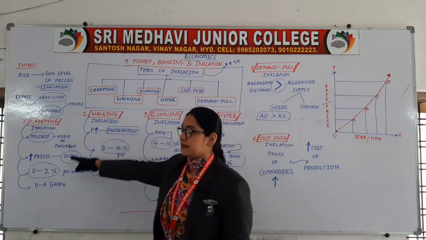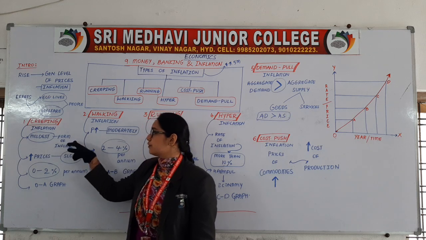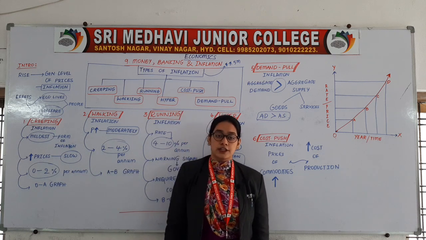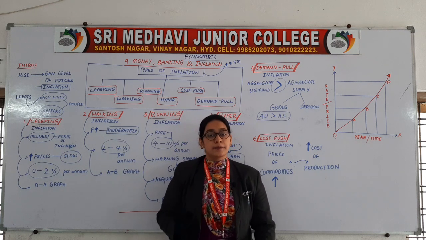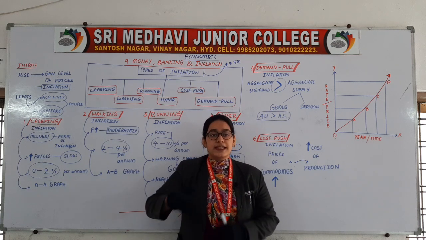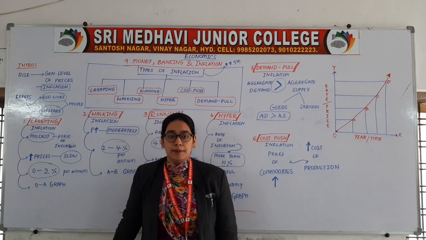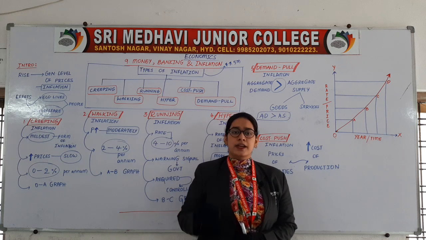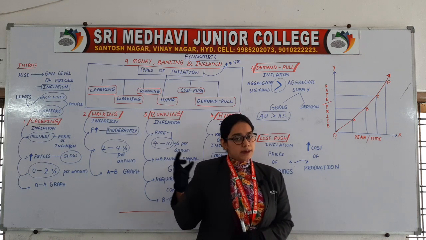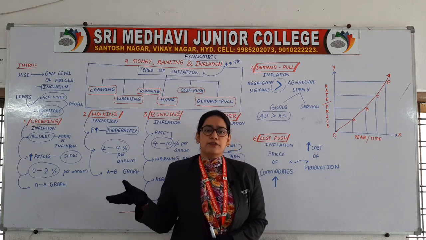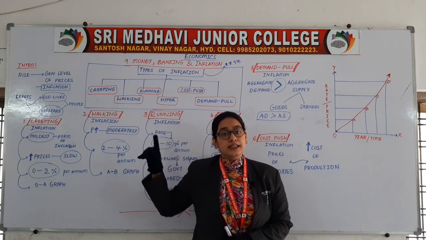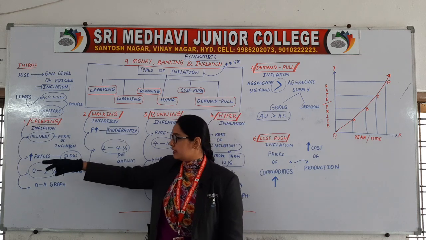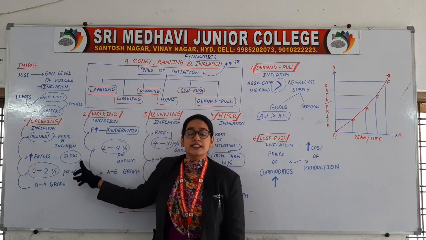Let us see what is creeping inflation. It is the mildest form of inflation. Now what does mildest mean? Mildest means easy going, very easy. Whenever this inflation comes, it will not affect people that much. The people will be taking it easy. If the price of tomatoes rises from 20 rupees to 25 rupees, no problem, take it easy. That is creeping inflation. So it is the mildest form of inflation. The increase in prices is very slow.